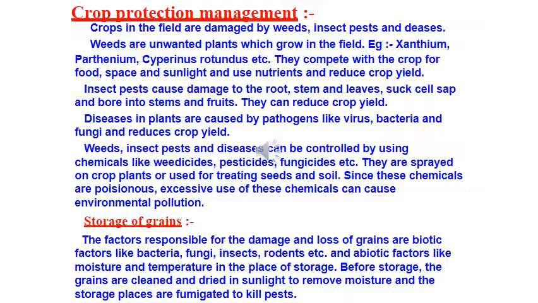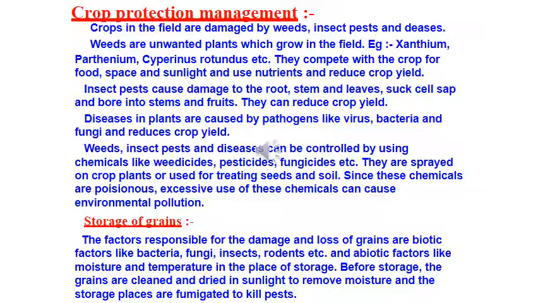The factors responsible for the damage and loss of grains are biotic factors like bacteria, fungi, insects, rodents, etc., and abiotic factors like moisture and temperature in the place of storage. So, you have to ensure that there are no biotic factors, like rodents. At the same time, you have to ensure that moisture is not there, because in moist conditions the fungus grows well and the microorganisms flourish.